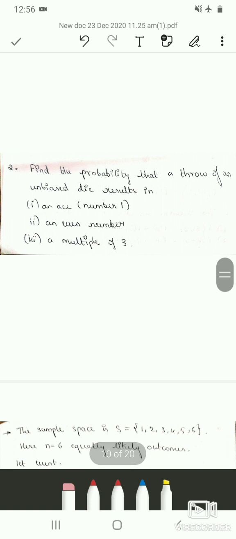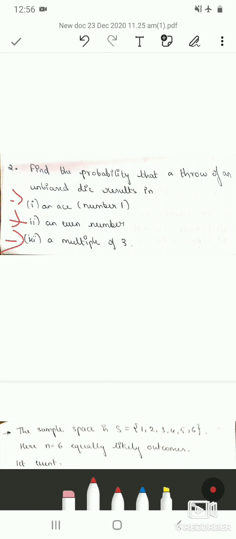So the second problem is find the probability that a throw of an unbiased die results in, the first sub question, an ace, that is number 1. The second sub question is an even number, and the third question is a multiple of 3.